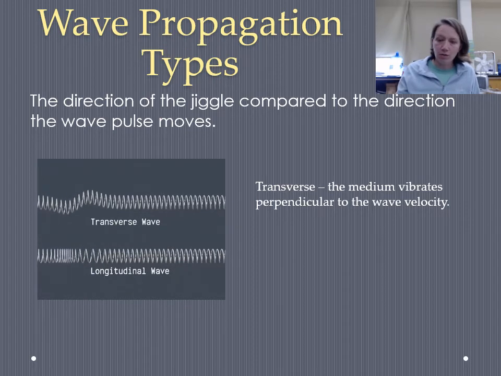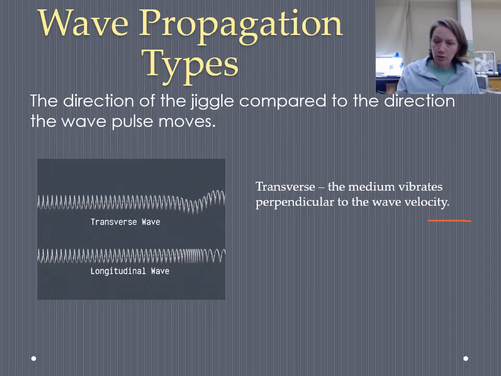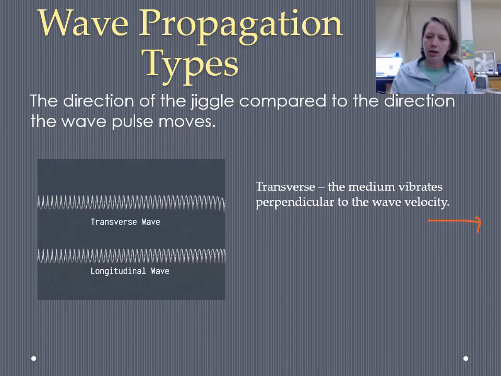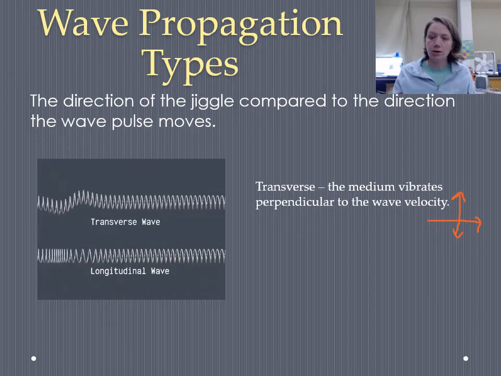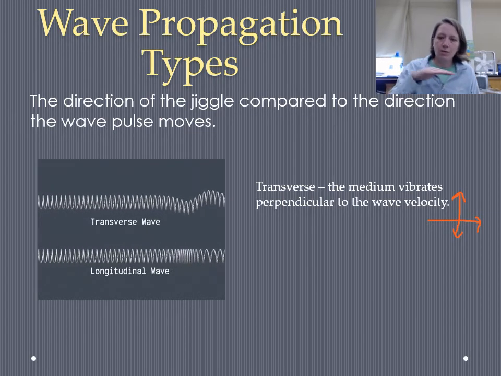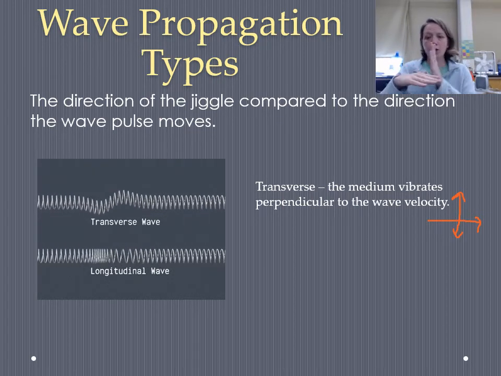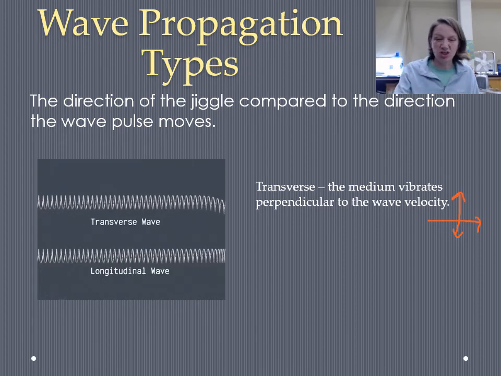So in that wave you can see, right, the wave is clearly moving to the right, and if you look at one little piece of the slinky though, it's vibrating up and down, right? That slinky is jiggling up and down, and you can see that the wave velocity is perpendicular to the direction that the jiggles are jiggling.